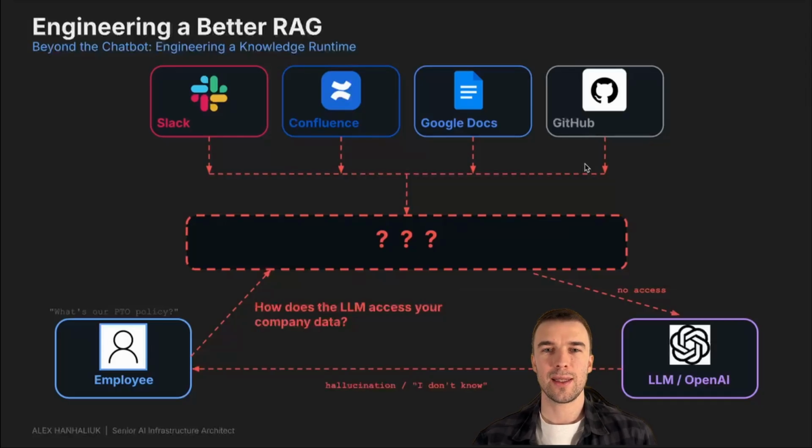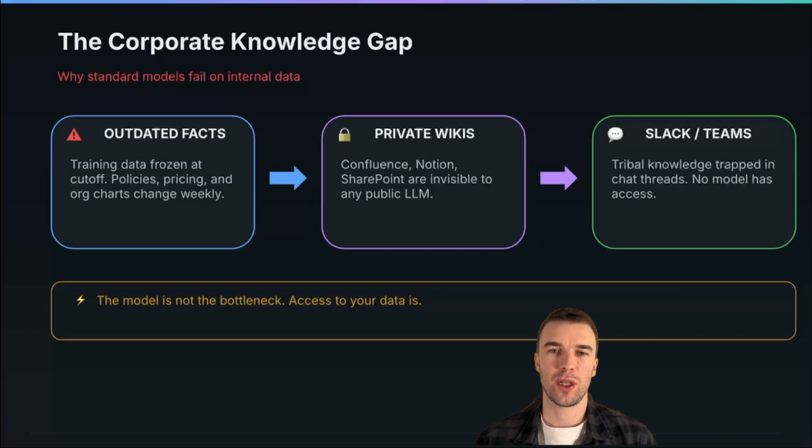If you want to build an AI assistant that can answer questions about your company data, things like Slack conversations, Confluence documentation, Google Docs, you will likely realize that standard solutions and models, things like ChatGPT or Claude, cannot do it out of the box. The problem is knowledge gap. Large language models are trained on public data with a specific cutoff date. They don't know about your private documentation, about your latest security policies or project requirements.